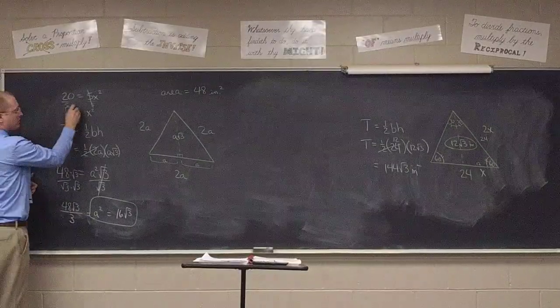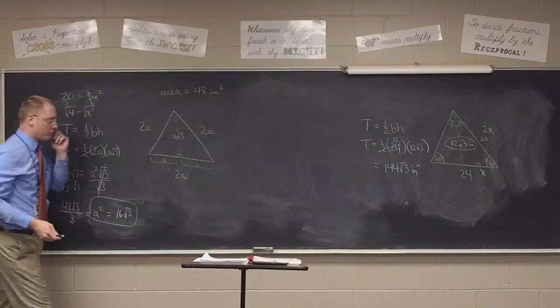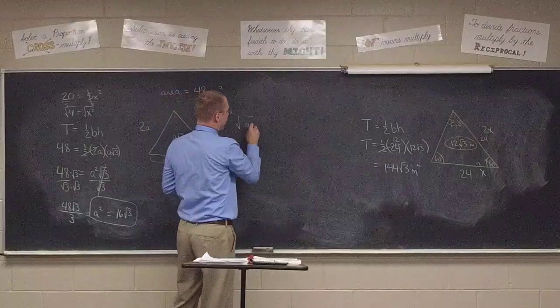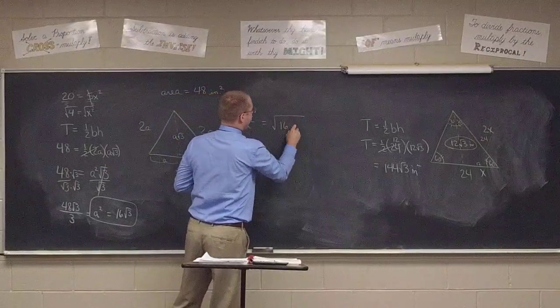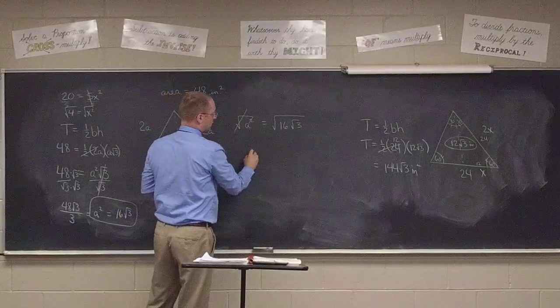Take the square root of both sides, right? Well, what do you suppose I have to do here? Take the square root of both sides. Of course, when you take the square root of a squared, what is that going to give us, class? A. The square and the square just cancel.